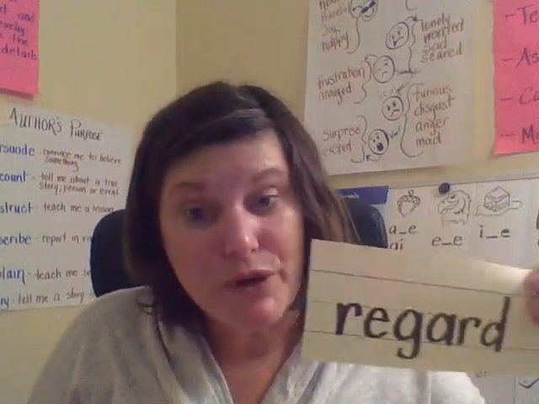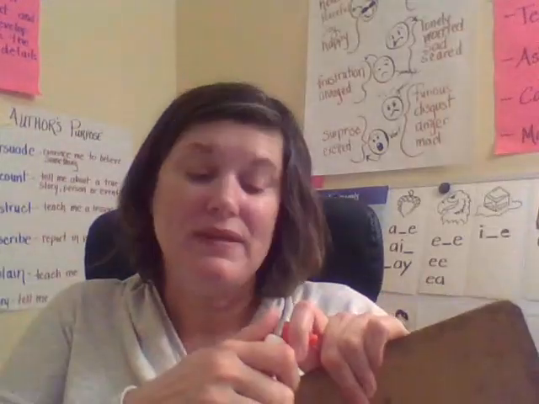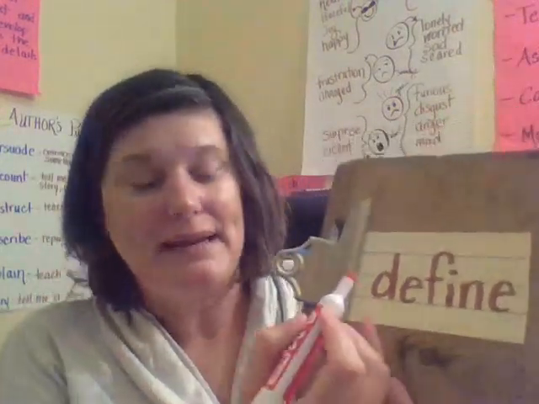Okay, let's take a word and figure it out. So I broke those words up into syllables for you. But when you come to a new word, you're not going to have someone who's going to say, hey, this is the first syllable, here's the second syllable. You need to figure out how to break it up on your own so that you can then use what you know about the 6 syllable types to decode the word. So we're going to practice that now.